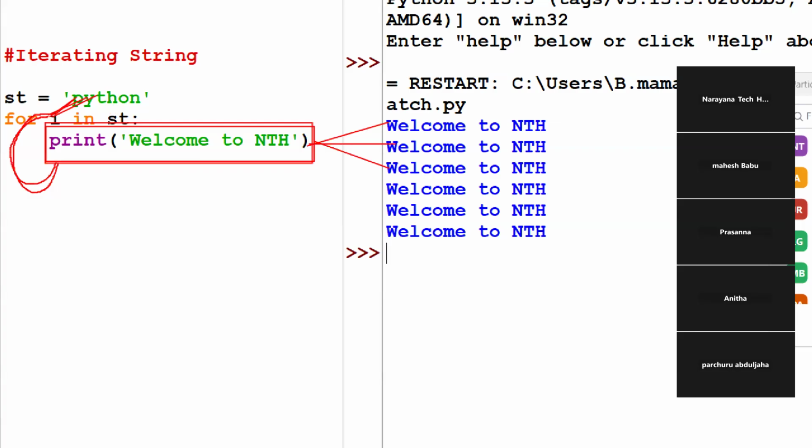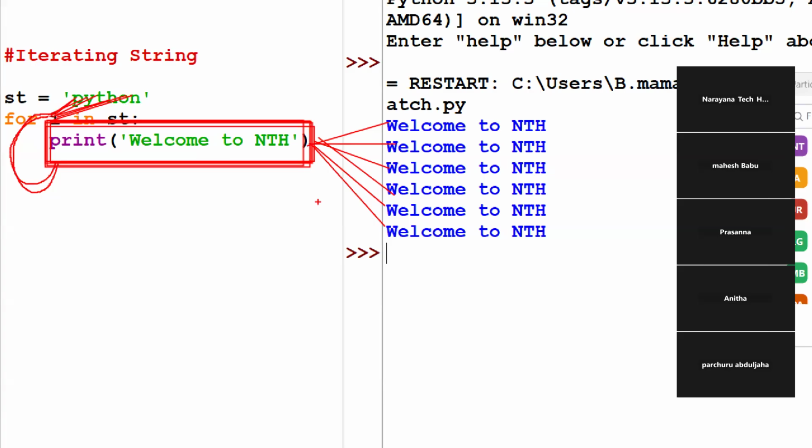Next H is coming, and again it executes and displays. Next, O. Assign O, again for O it executes the body and displays welcome. Next, which one? N, right? It executes and displays this one. Next, is any other character there? No, N is the last one. That's why it stopped there.